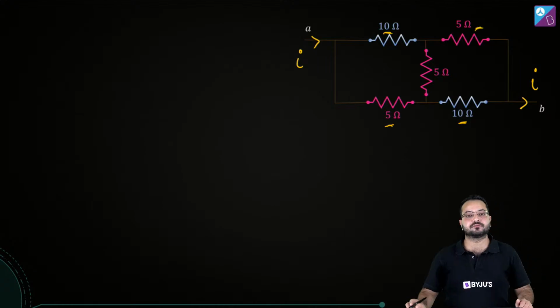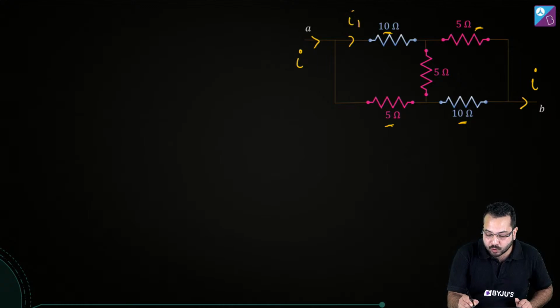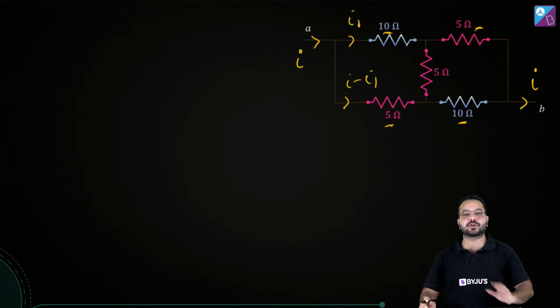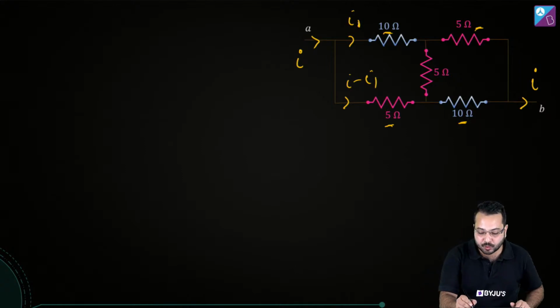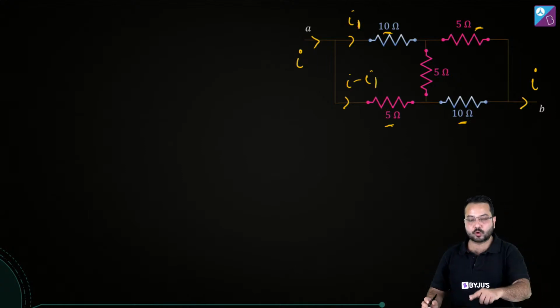Is that perfect? Okay. Now here we have 10 ohm, here we have 10 ohm, here we have 5 ohm, here we have 5 ohm. This is the symmetry we are seeing. So if current I1 goes over here, what current is going to go here? Current I minus I1 is going to go here, correct? If current I1 is going here, current I minus I1 is going to go here.